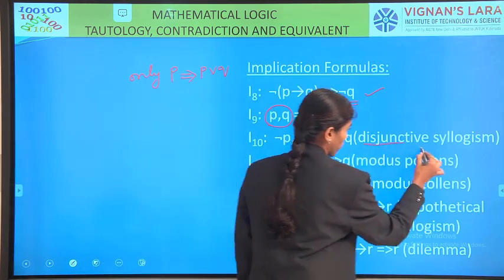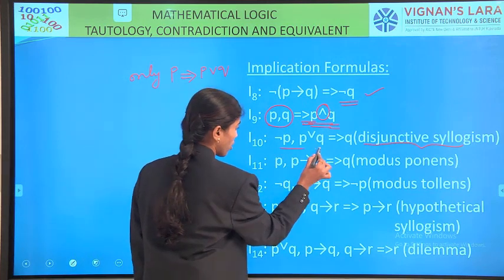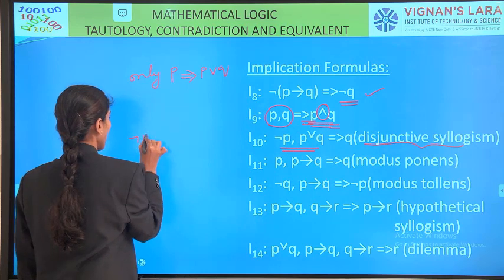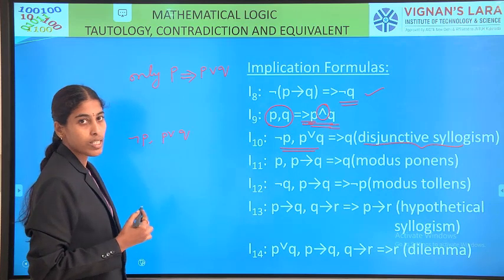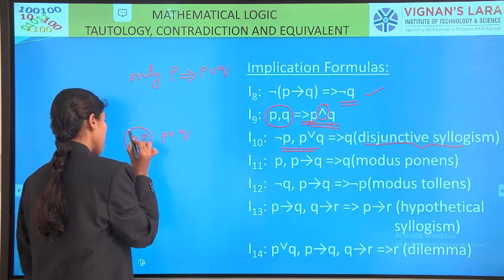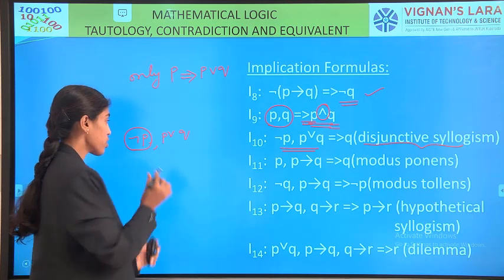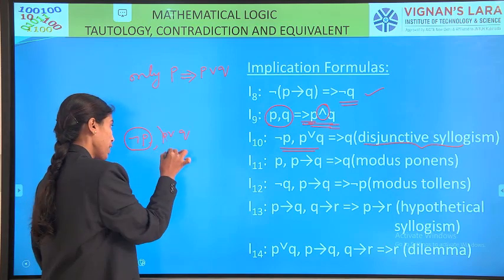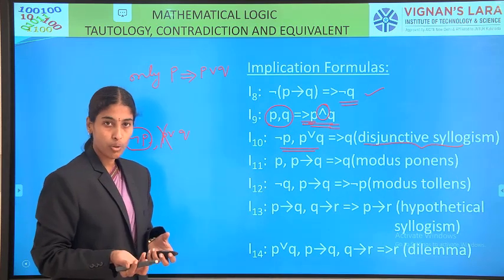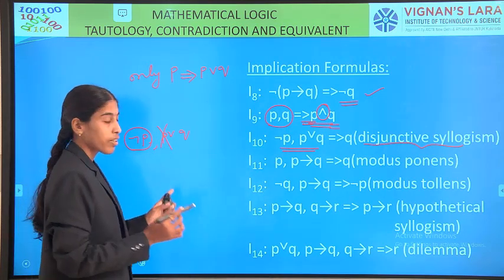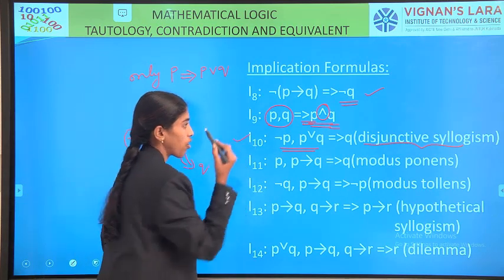Next one, disjunctive syllogism. Remember the name? Suppose I consider negation P and P or Q. These two are given. What is the meaning of these two? Negation of P means P is not true. The meaning of P or Q is either P is true or Q is true. Here I get P is not true. Therefore, it logically implies Q. So, disjunctive syllogism.